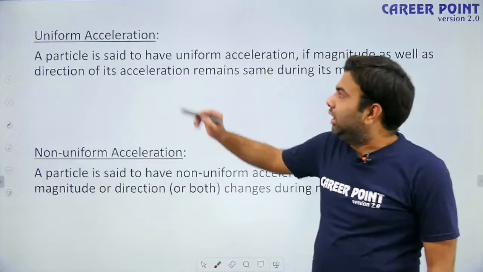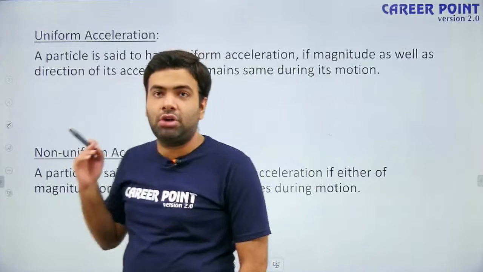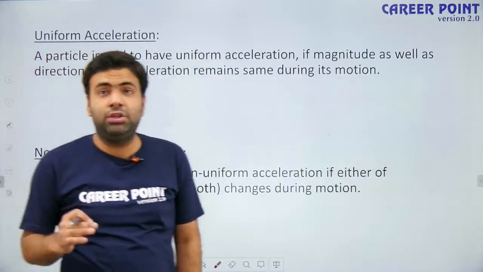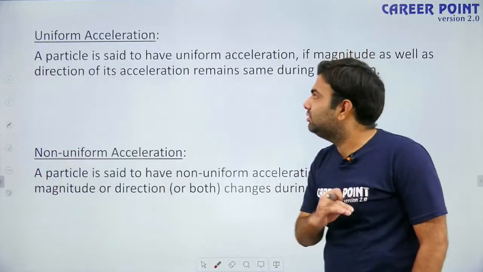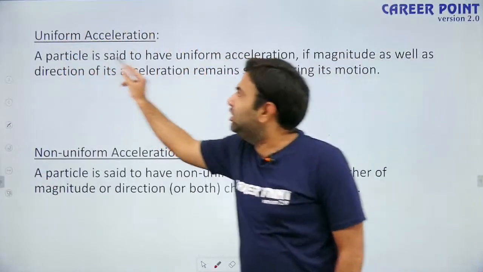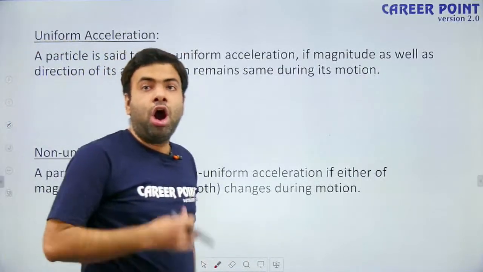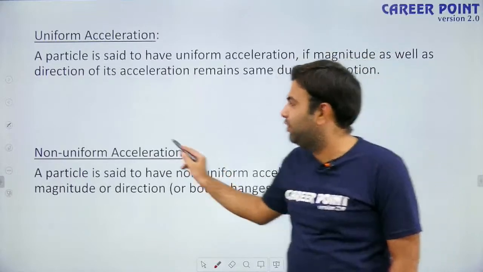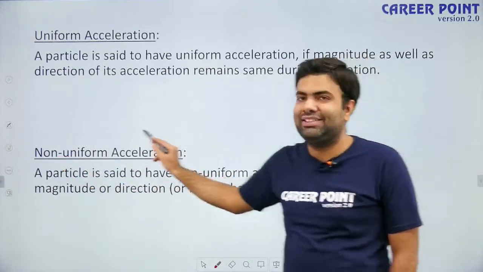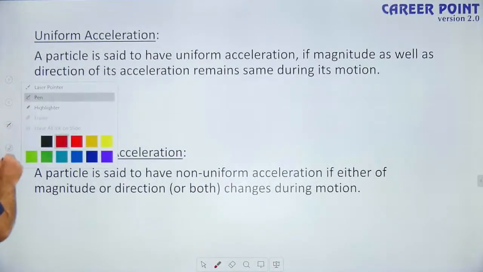So uniform acceleration means the direction as well as the magnitude of acceleration is not changing. I am talking about the instantaneous value. If it is not changing in the entire journey, that means the journey was in uniform acceleration. If either magnitude or direction or both of acceleration change, that means it is a case of non-uniform acceleration. Okay? Let me take an example to make it clear.